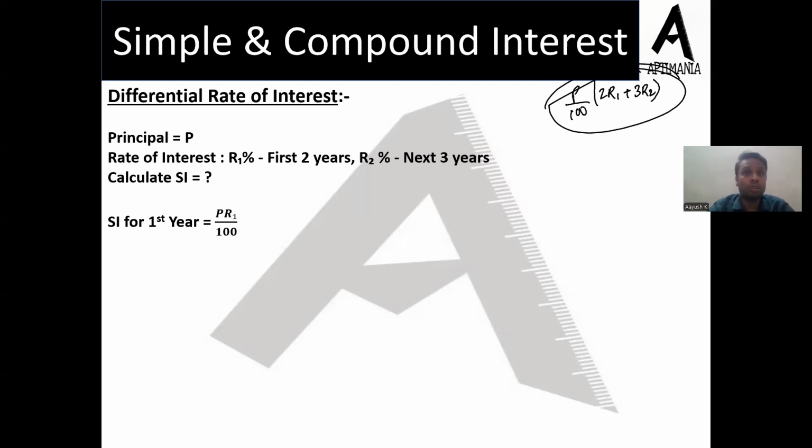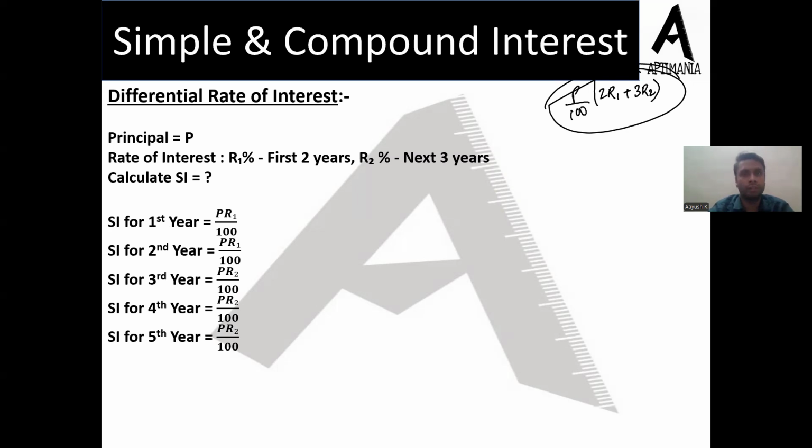Second year, the rate of interest was again the same. So it's again PR1 upon 100. Third year, the rate of interest changed and it turned out to be R2%. So for calculating interest for the third year, it's going to be PR2 upon 100. Fourth year, same rate of interest R2. So it's again going to be PR2 upon 100. Fifth year, again the same rate of interest R2. So it's going to be PR2 upon 100.